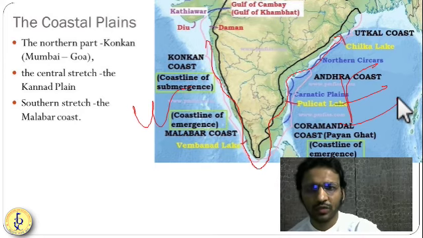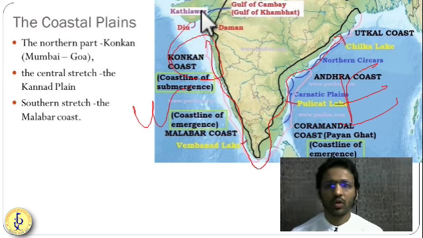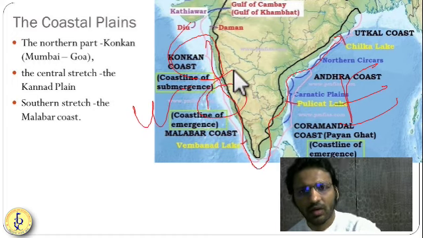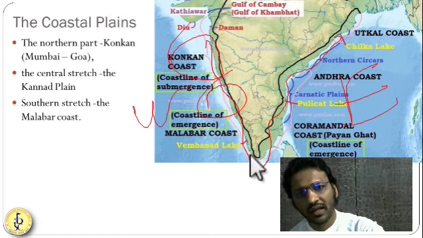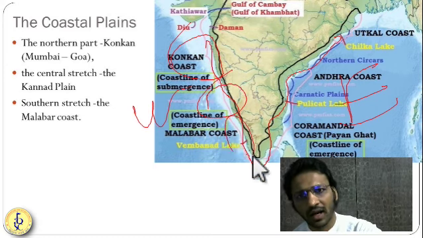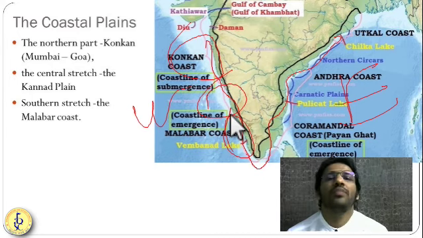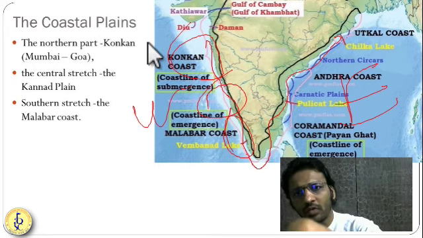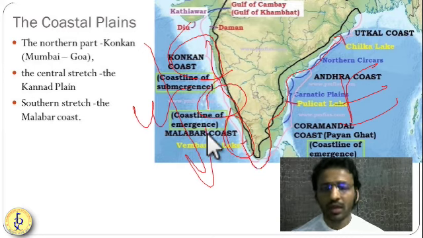In the western coastal plains, in Maharashtra and Gujarat, specifically in Maharashtra, we call it the Konkan coast. After that, in Karnataka, we call it the Kannada coast or Kannad plains. And in Kerala, we call it the Malabar plains. Their width goes on increasing as you go from north to south.